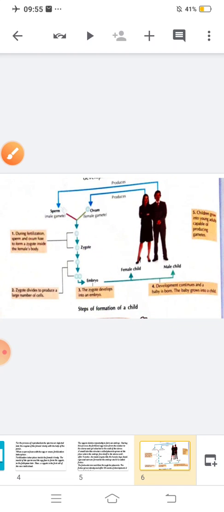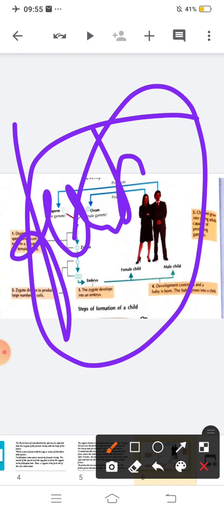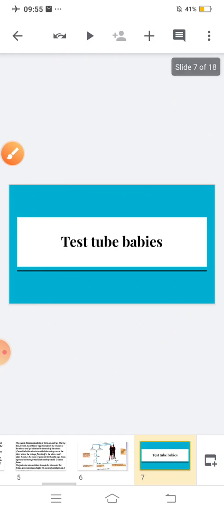This is the whole process of fertilization. Is this clear? Shall we move ahead? Now our next topic is test tube babies.